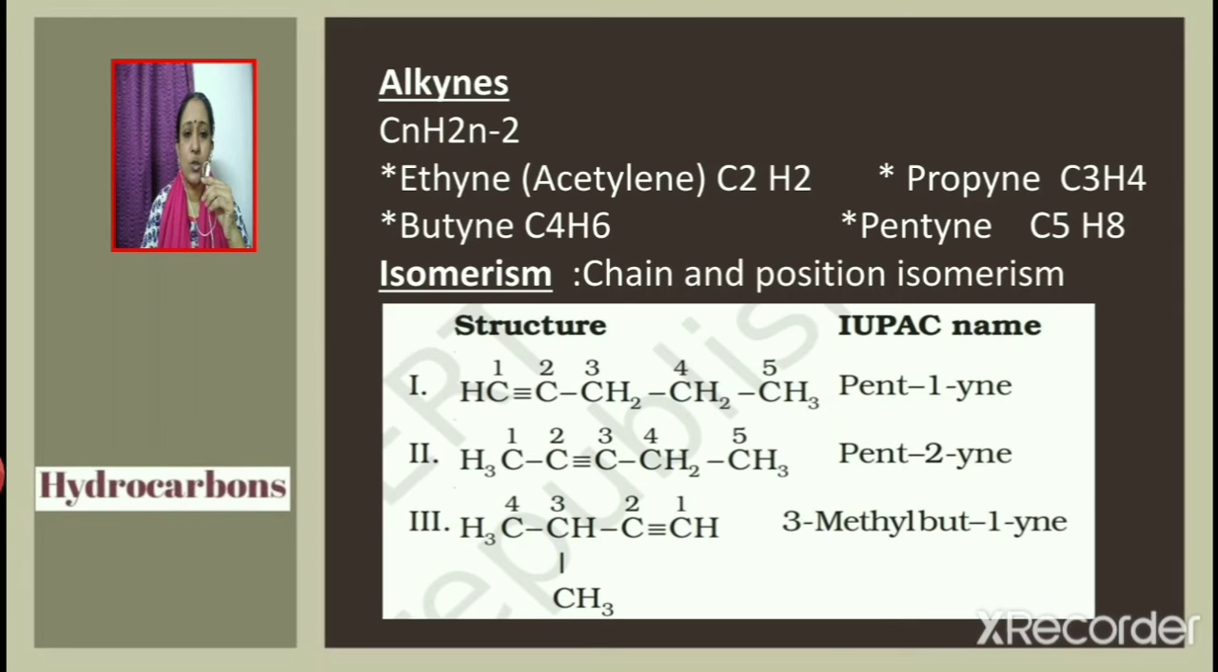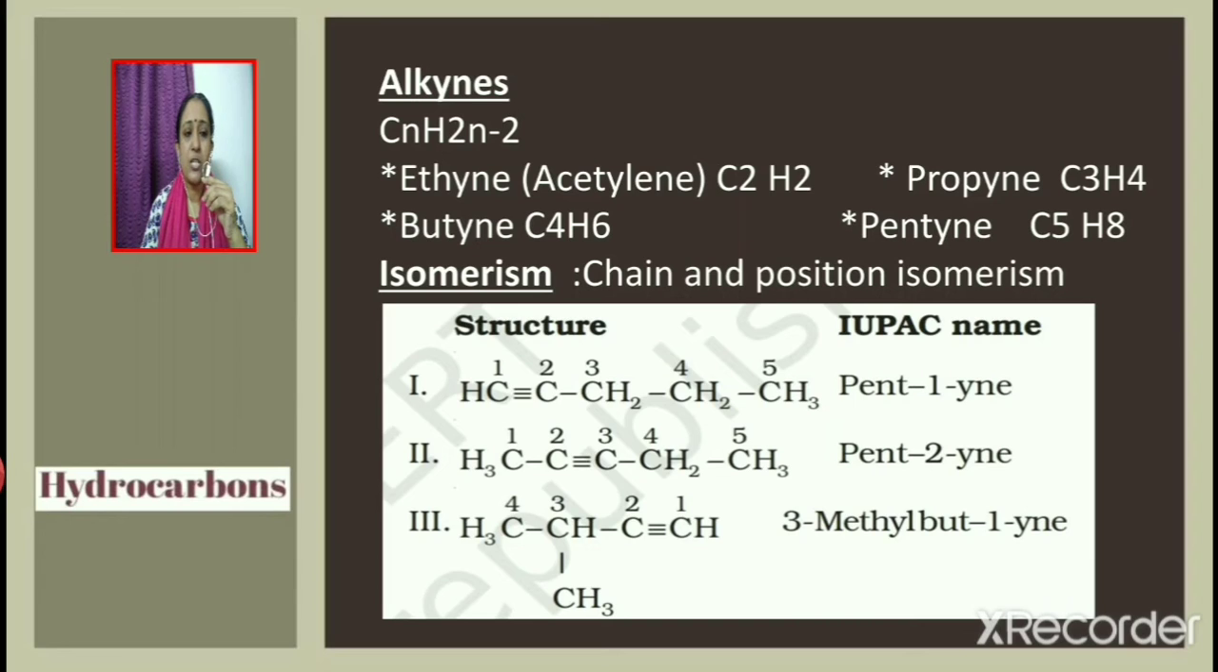Alkynes exhibit isomerism. They exhibit chain and position isomerism. For example, consider pent-1-yne, pent-2-yne and 3-methylbut-1-yne. All these compounds have the same molecular formula C5H8, but the structures are different. Now consider pent-1-yne and pent-2-yne. The difference in structure is due to the difference in the position of the triple bond. So pent-1-yne and pent-2-yne are position isomers.